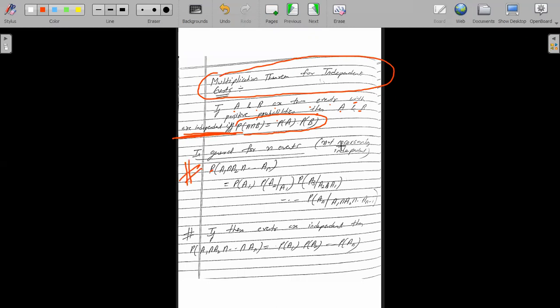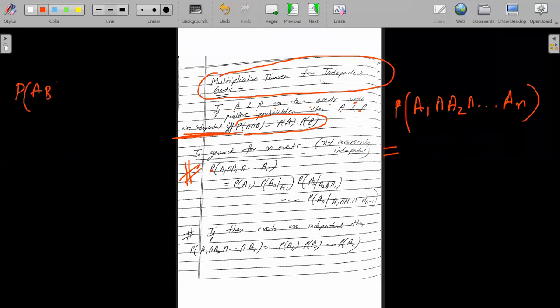If there are any n events and they are not independent, then A1 intersection A2 intersection and so on up to AN. हमें पता है probability of A intersection B in general क्या होती है? This is probability of A into probability of B mod A. So in general, this will be what?